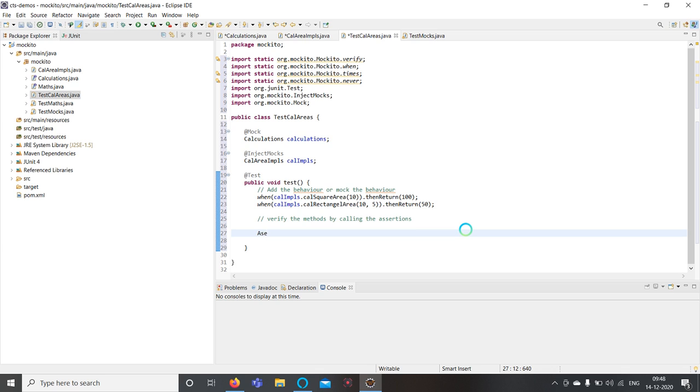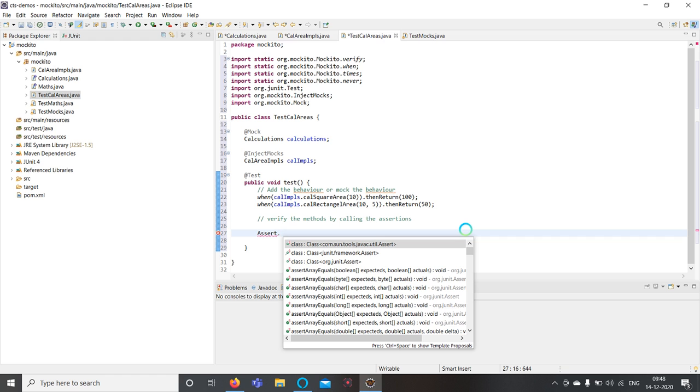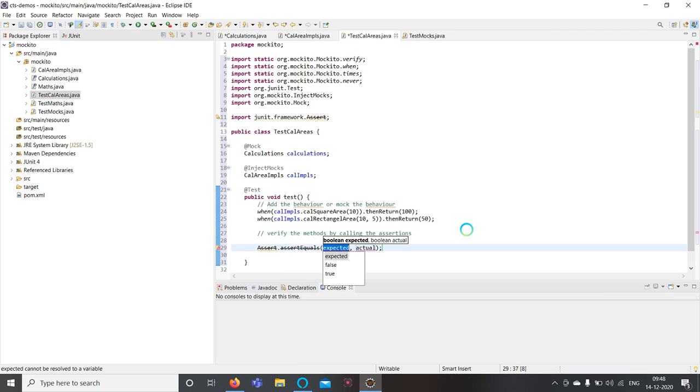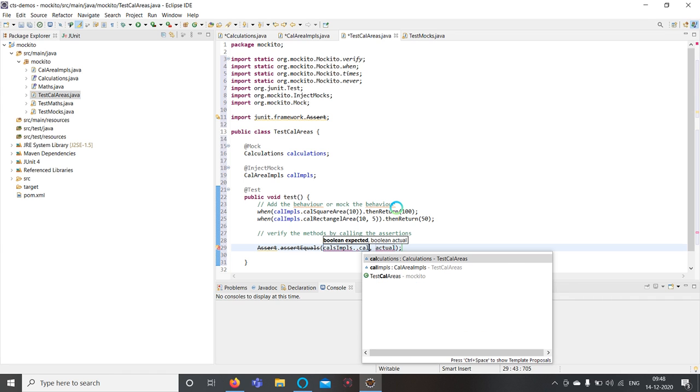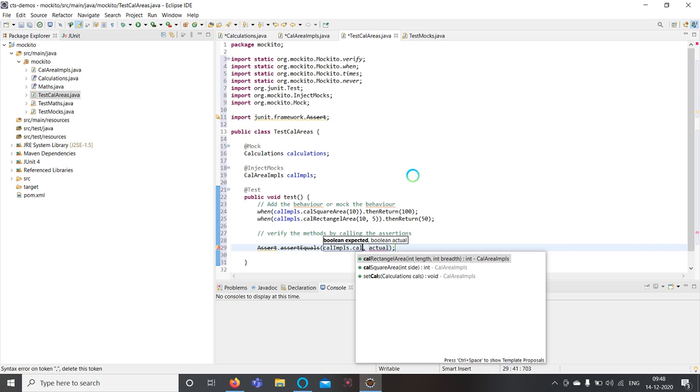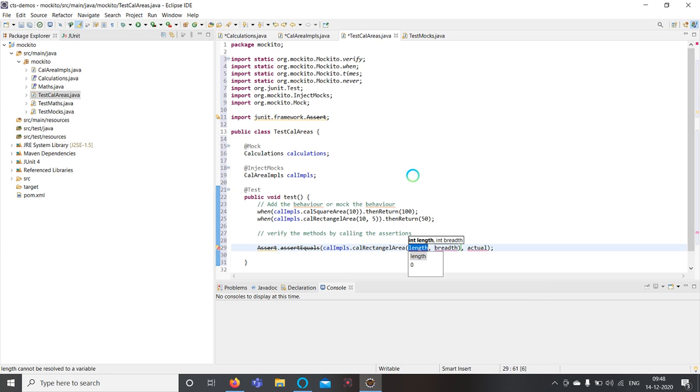So we'll use Assert dot assertEquals, where our method is calcImpls dot calculate rectangle of 10 comma 5.